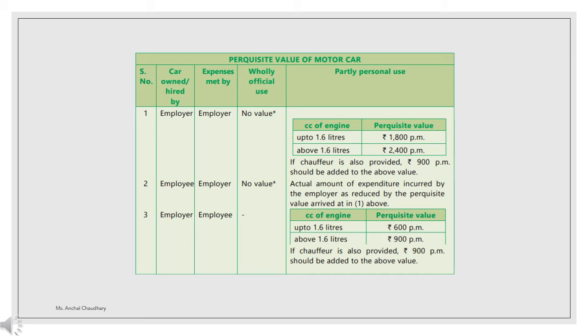But if it is partially used for personal use also, then if the car has an engine of up to 1.6 liter cc, the perquisite value is computed at 1800 per month. If it is above 1.6 liter, then 2400 per month. And if a chauffeur, meaning a driver, is also provided, then rupees 900 per month should be added to the above value.